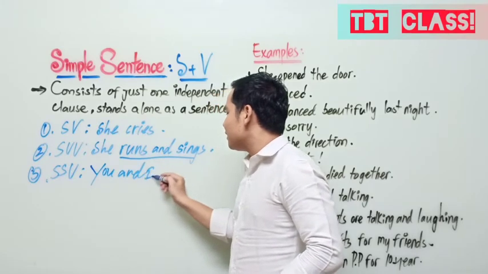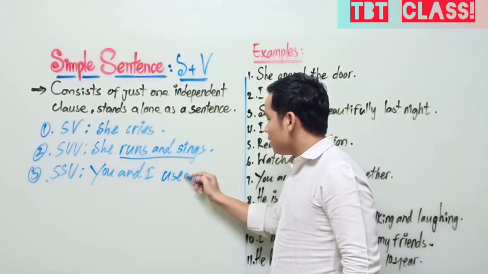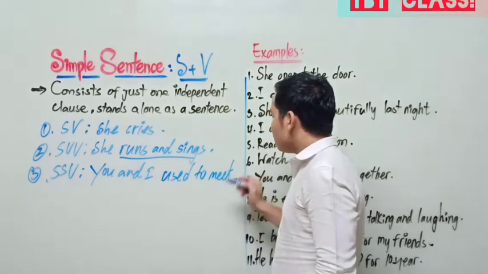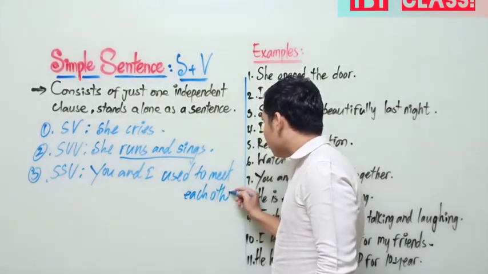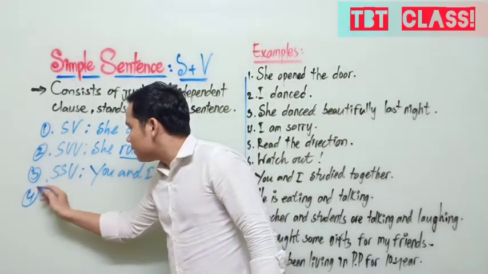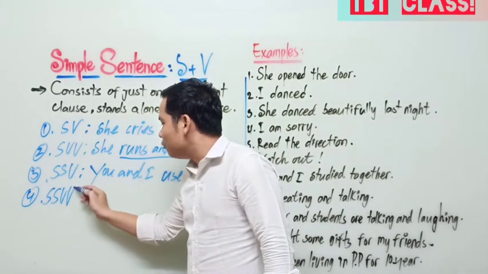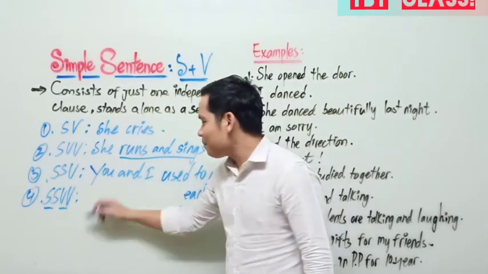You and I used to meet each other. Subject, subject, verb, verb. Compound subject and compound verb. Okay?